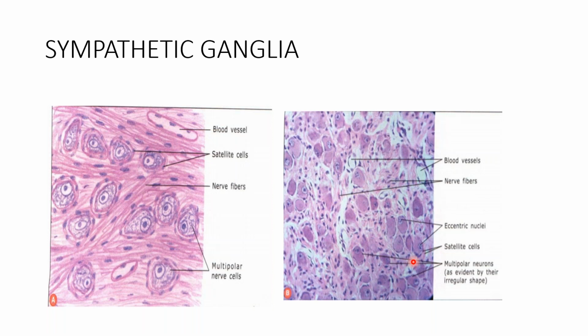So you don't have to differentiate between sympathetic and parasympathetic, but you have to differentiate between dorsal root ganglion and autonomic ganglia, or the sensory and the autonomic ganglia. So these are the multipolar neurons, which have an incomplete or not very distinct capsule. Otherwise in the sensory ganglion, there is a complete capsule of the satellite cells. I hope you have understood. Thank you very much for your patient listening. If you have any problems, you can ask me.